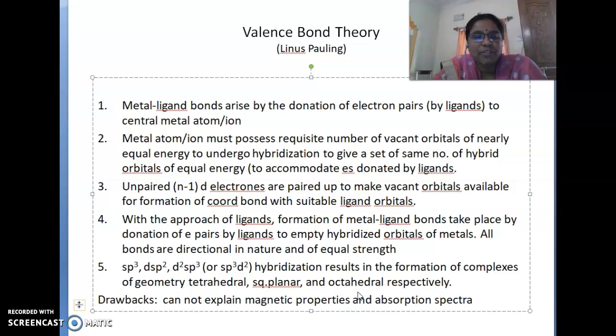If there is no availability of unpaired electrons, then it is diamagnetic. But here in valence bond theory, it fails to explain the magnetic properties as well as the absorption spectrum. Thank you. So in the next class, I will explain the various types of hybridizations.